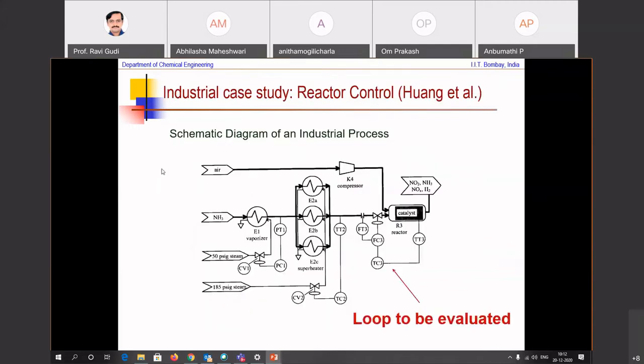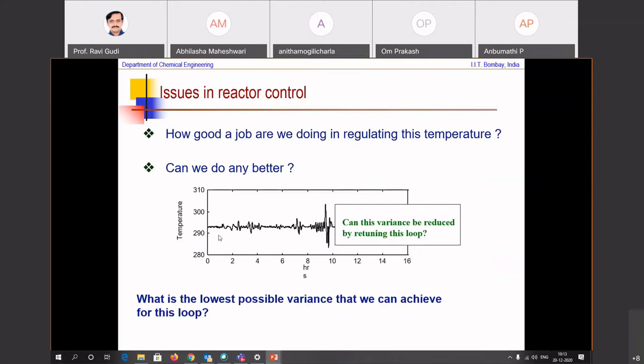We'll essentially look at some time domain data. Here is one such example taken from Huang et al., which looks at an industrial process. To my recollection, this is a nitric acid manufacture starting from ammonia oxidation on a catalyst. When you look at this process, you want to make sure that the catalyst health is preserved. So this temperature control loop was chosen for evaluation, and here was the data.